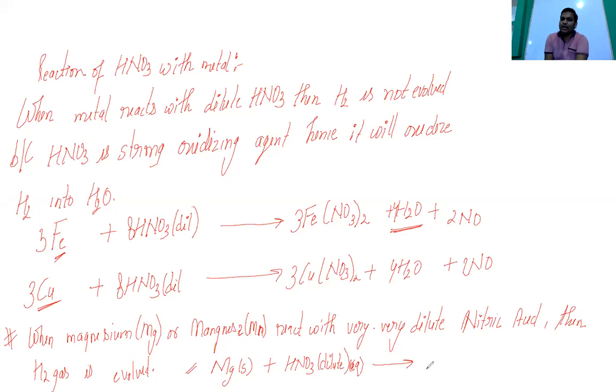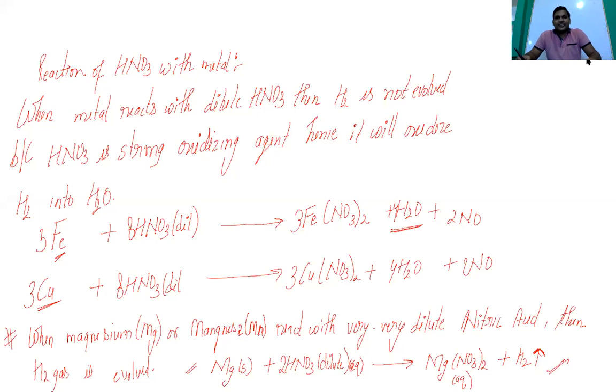And when this reacts with nitric acid, there will be the formation of magnesium nitrate, Mg(NO3)2, plus there will be hydrogen gas. So you can balance it. So this will be 2HNO3, okay. Once again, this will be aqueous in nature and this is your gas. So this is the exception case, you should remember this, okay.